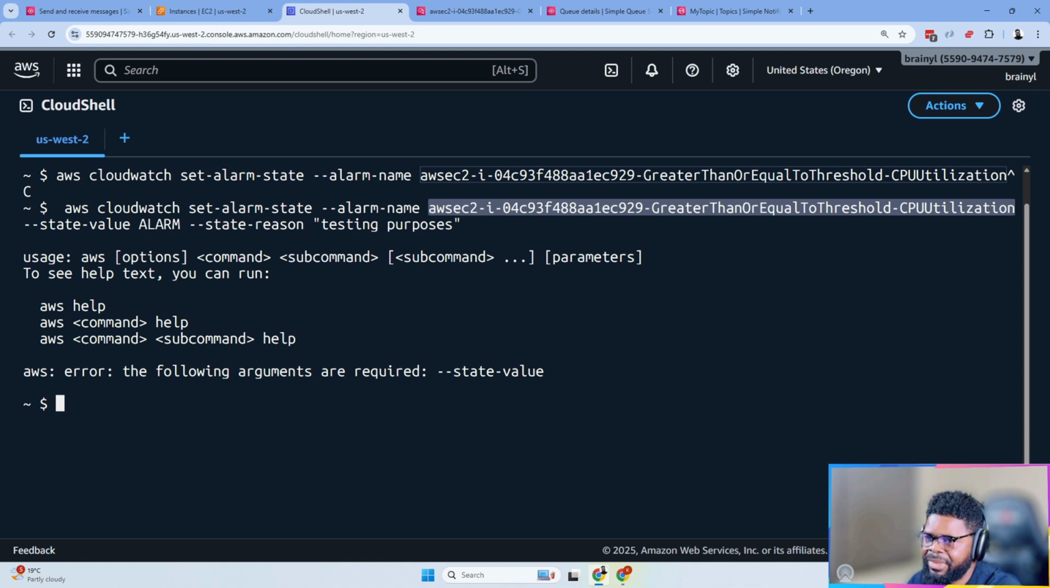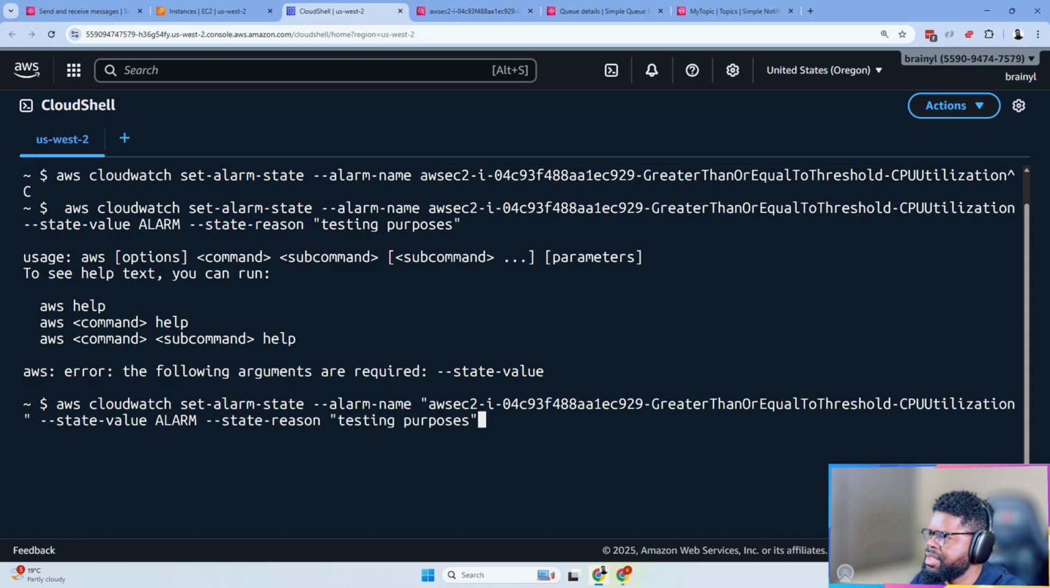So this is the alarm that I want to do. I'm going to just copy the complete command. Okay, so it's aws cloudwatch set-alarm-state. I'm just going to paste this here: set alarm state for an alarm, give it the alarm name, and we're setting the state to alarm, right? And the reason is we're testing. Remember, in the real world, we're not doing this manually. It's the application that's going to trigger this, okay? But here, let's just try it.